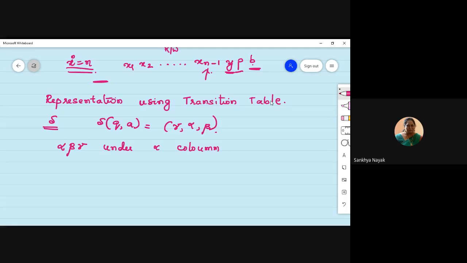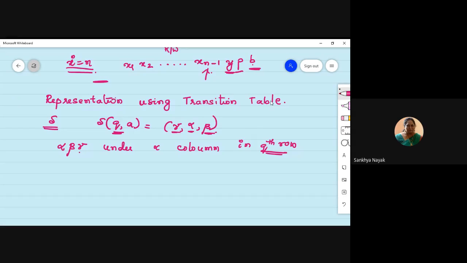What is alpha? Alpha is the string before taking any action, that is the left part. Gamma is the right part, also including the symbol which is under the read and write head. And beta is your current state, correct? So we are going to write alpha, beta, gamma under the alpha column in the qth row. So what is Q? Q is the current state.